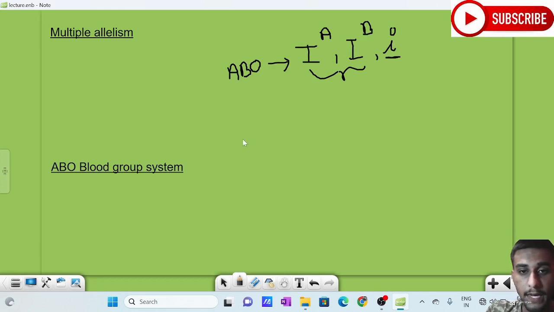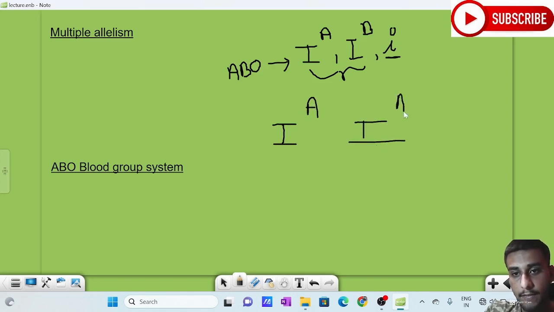So we can write the combinations here. We know that in a population three alleles may exist, but in a particular organism only two forms may exist, if the organism is diploid.